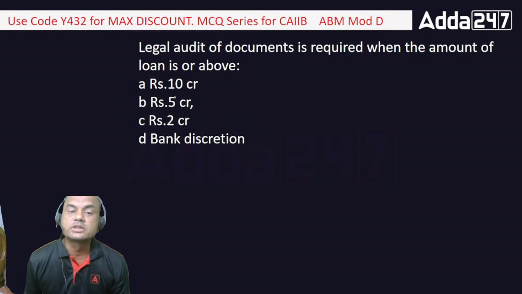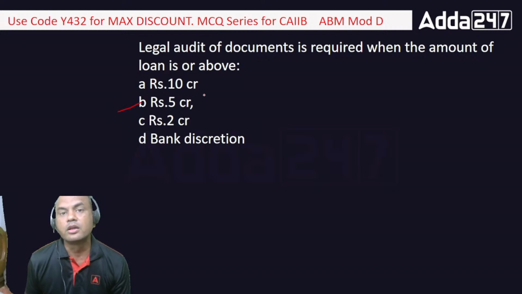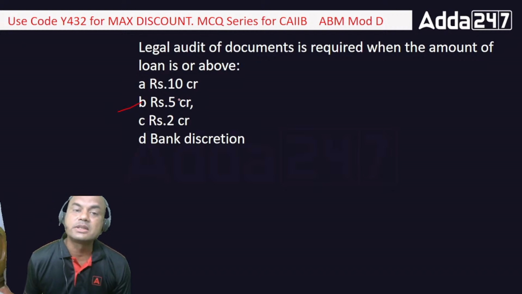What do the rules say? The rules say the loan amount should be what? 10 or 5. Now everybody is answering 10. No, 10 is not the answer. The correct answer is 5 crores, right? So legal audit of documents is required when the amount of loan is or above 5 crores. Okay, any loan above 5 crores must compulsorily have the legal audit done.